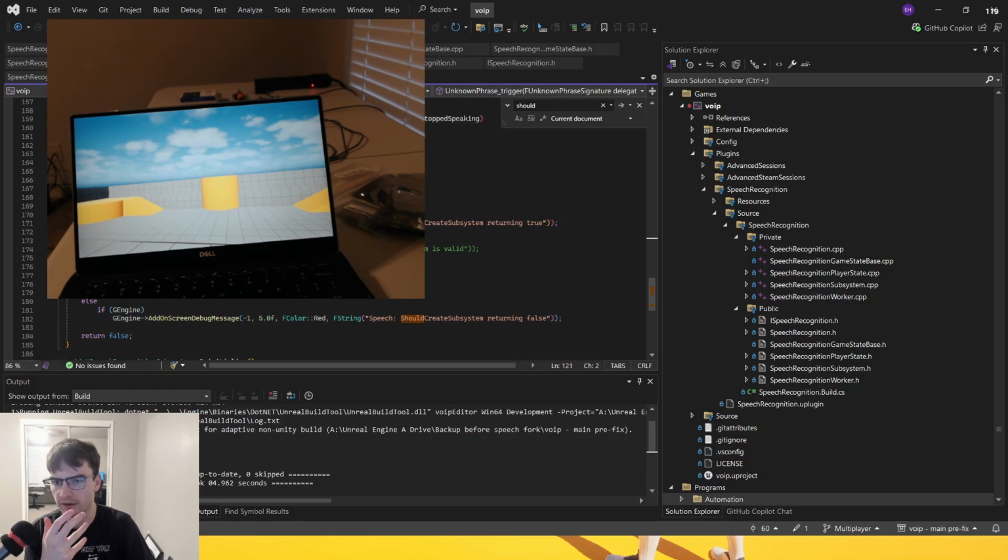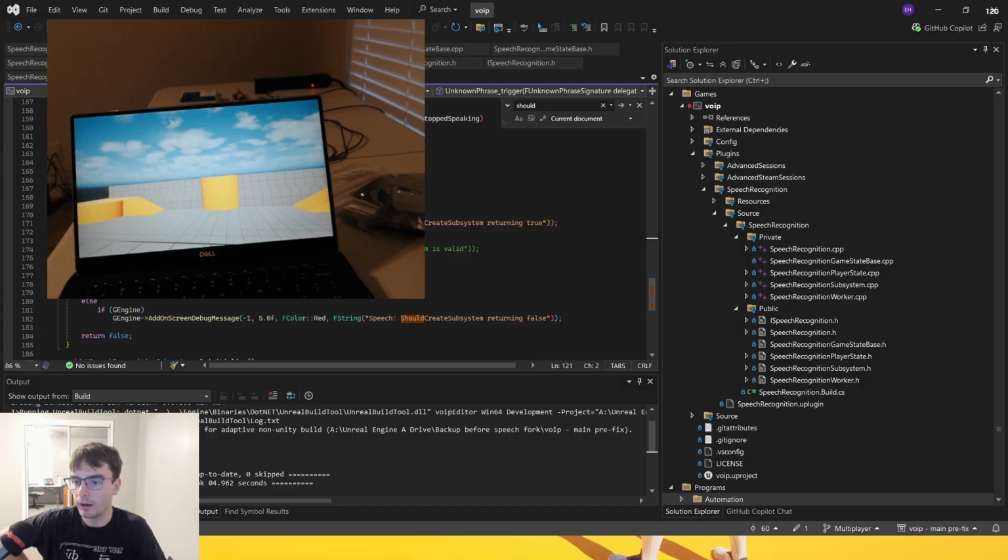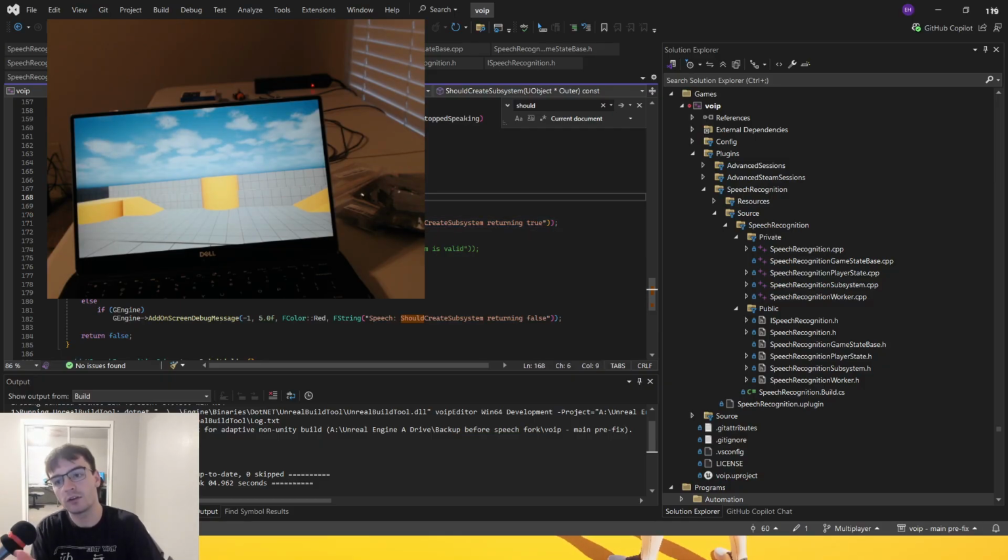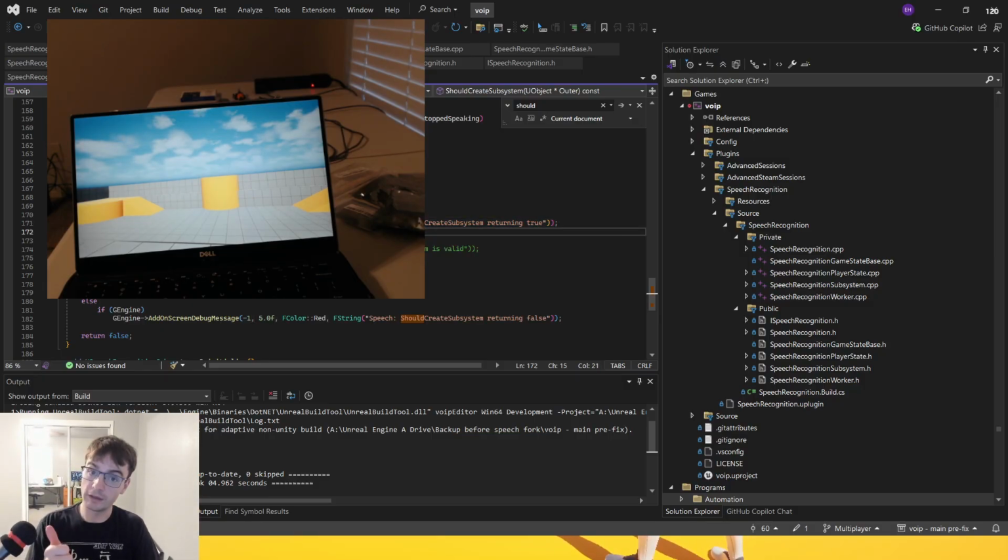It just took me a while because I had never opened up Unreal C++ before. I'm only used to, like, 5 or 6, 7 months or something like that in C++. I haven't dealt with any of these predetermined, pre-built things in Unreal, so I didn't know how this would work. So I changed some of the logic here so that the subsystem is always created. It always returns true. And if it's supposed to create the subsystem, then not only will it return true, it's also going to say, hey, the subsystem is returning true, which means it should be valid. And then I have some other checks as well.